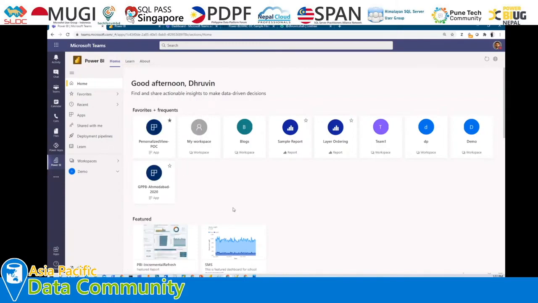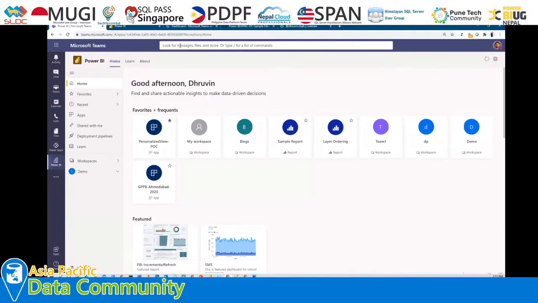Now let's say, for example, I want to search a few things about my report or my workspace. How can I search that? Because it's the global navigation search for Microsoft Teams, do I need to lose the Teams context? The answer is no. Actually, we can search everything within this particular search bar.